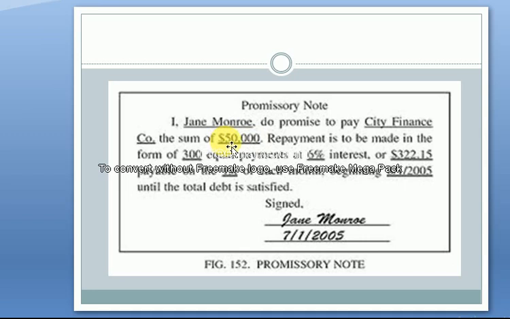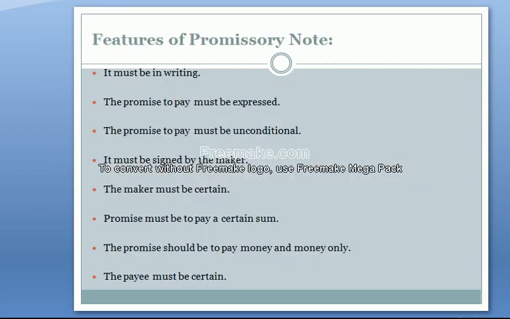So look, this is not a verbal promise. Why? This is a written promise. Here the promise is written on a paper, and the signature is also there. So the first feature or property of a promissory note is that it should be in written form.